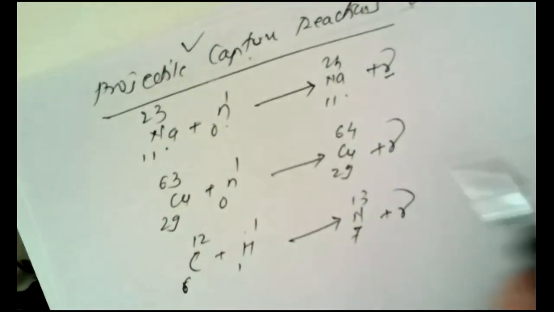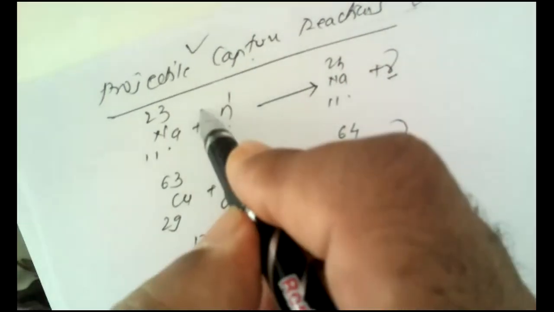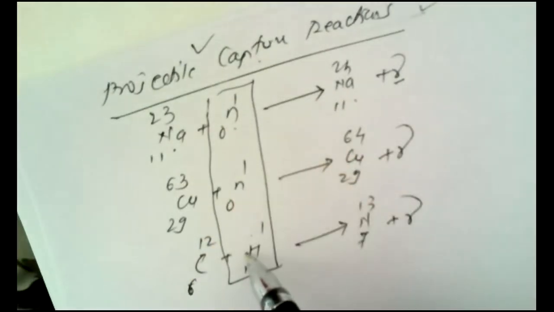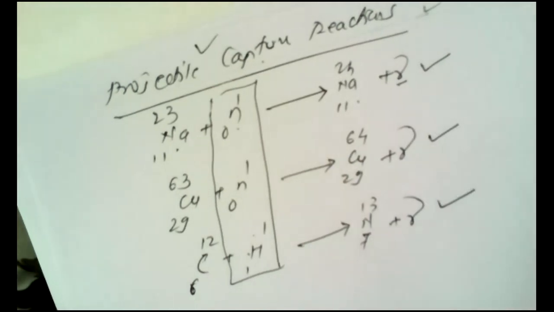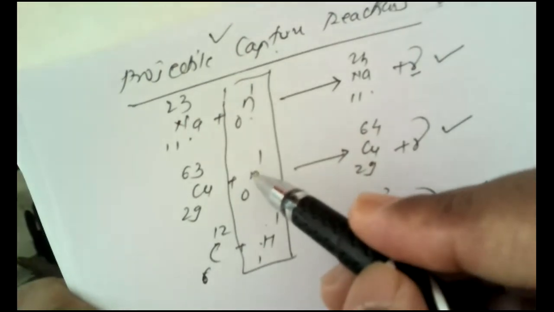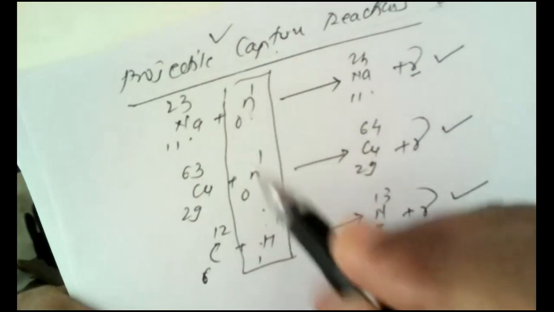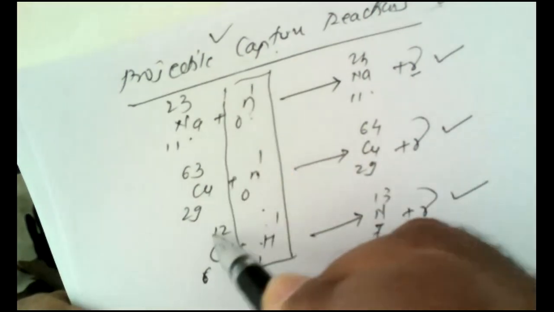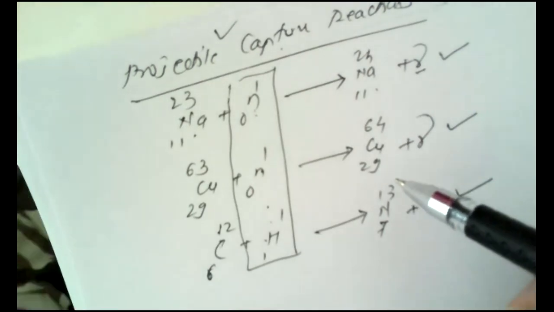Now, what is a common conclusion that can be drawn here? If we carry out the reaction by taking the projectiles, either neutrons or protons, the particles which are ejected are only gamma radiations. That means whatever the projectiles used in this nuclear reaction, those projectiles are captured and a new isotope is produced, except in the third reaction.